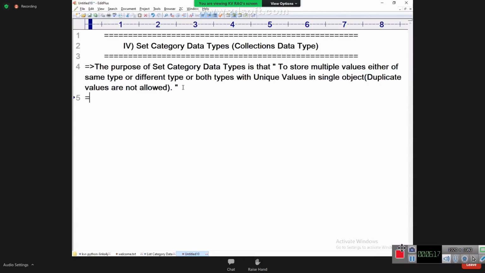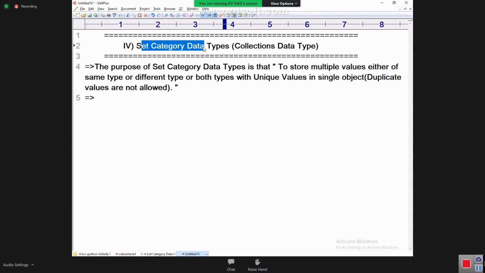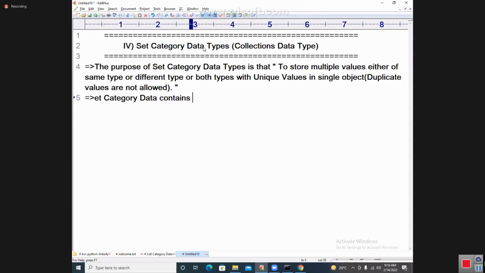Next, the set category contains two data types. What is the first one, student? The first one is set, and the second one is called frozen set.